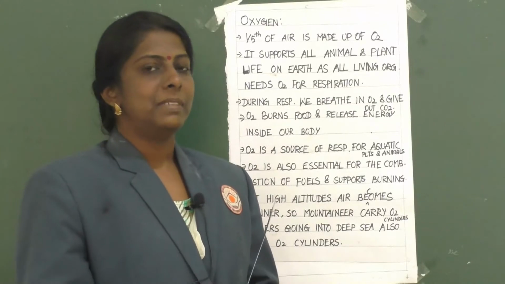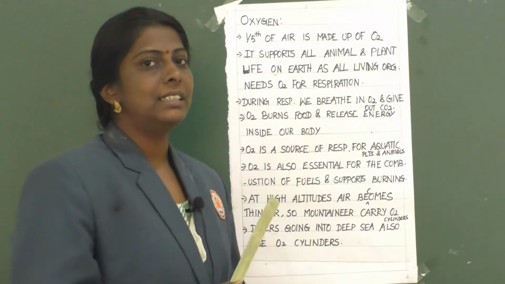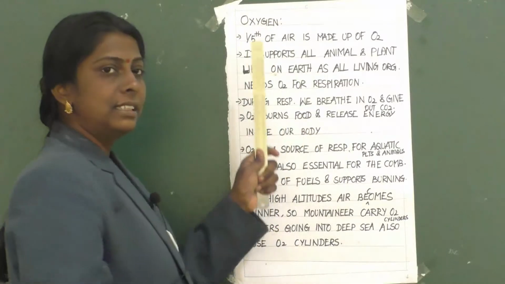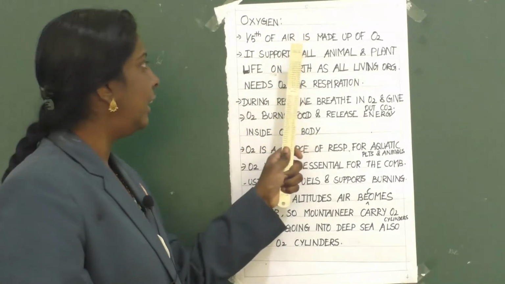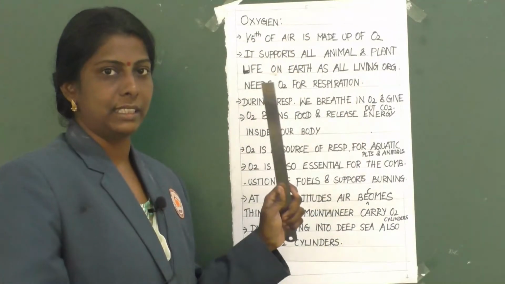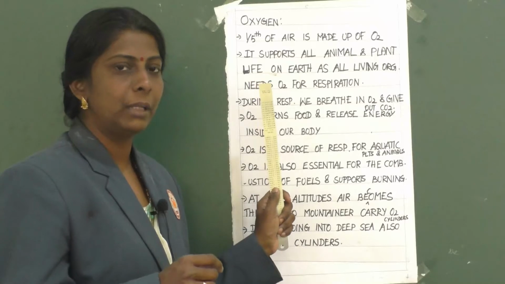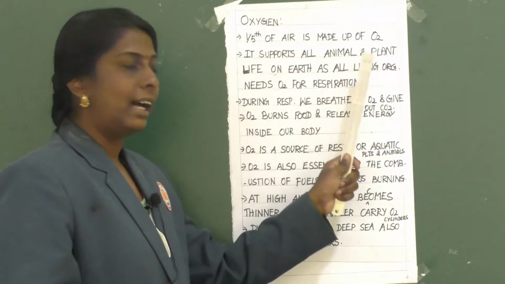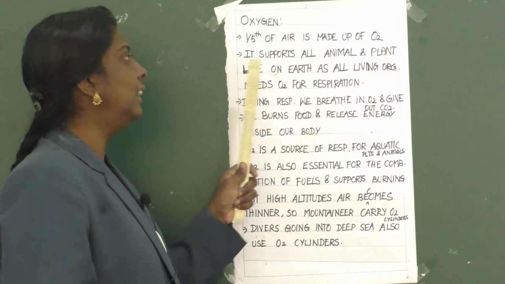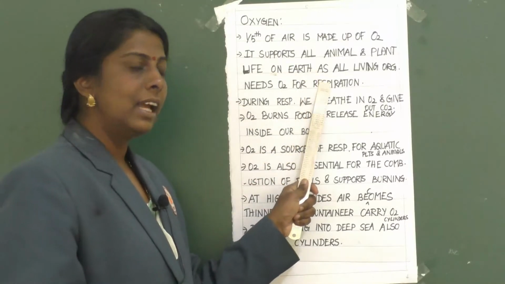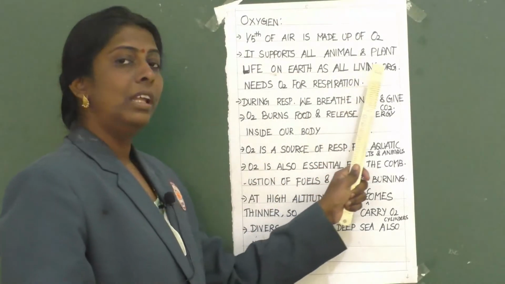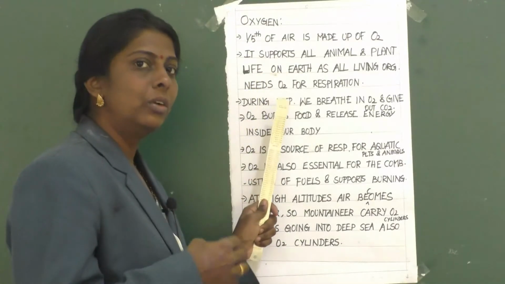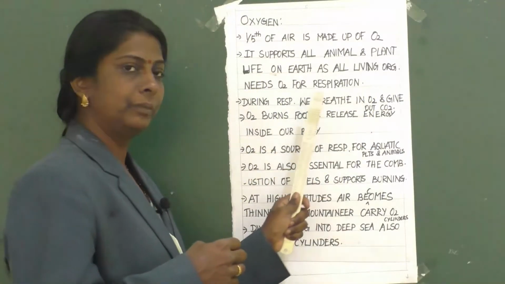Now, children, let us learn about the second main part, that is oxygen. Okay. About oxygen, 1/5 of air is made up of oxygen. It supports all animal and plant life on earth as well as all living organisms which need oxygen for respiration.